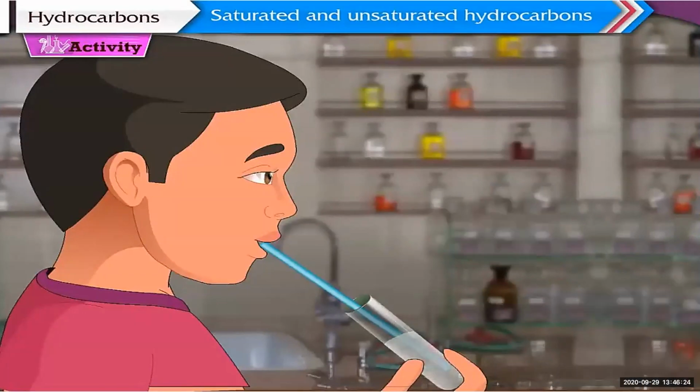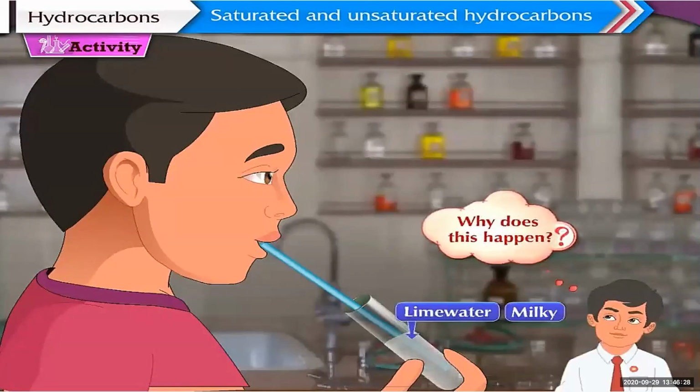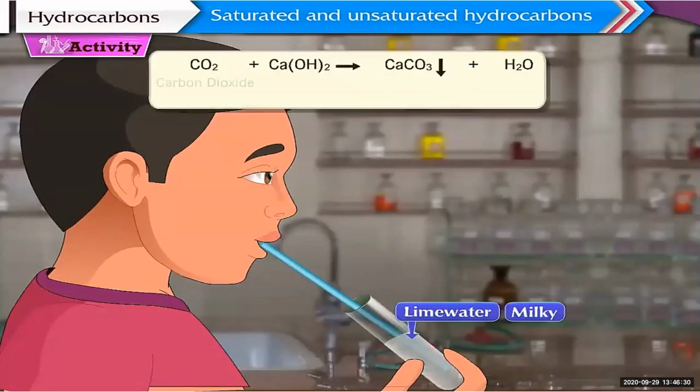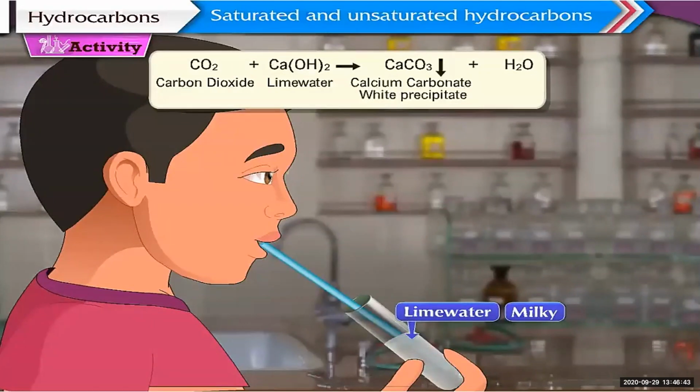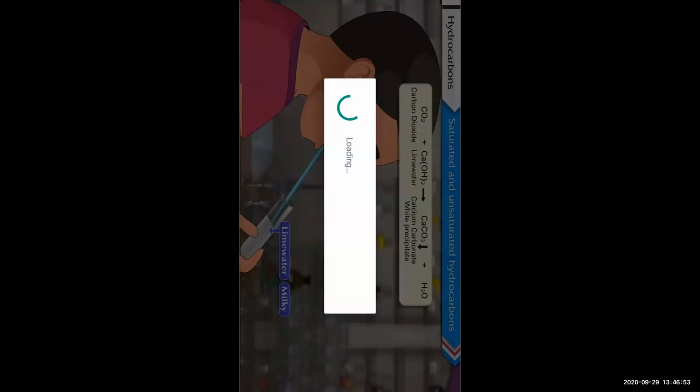Yes, the lime water will turn milky, because the carbon dioxide you are exhaling from your mouth reacts with the lime water, which is Ca(OH)2, and a precipitate is formed, that is CaCO3, calcium carbonate, a white precipitate, plus water. Okay, so this was the activity.